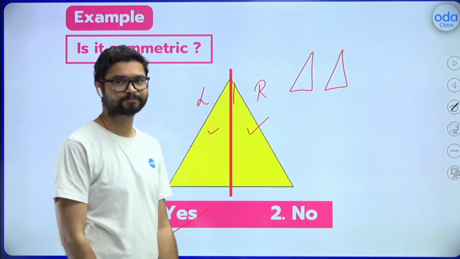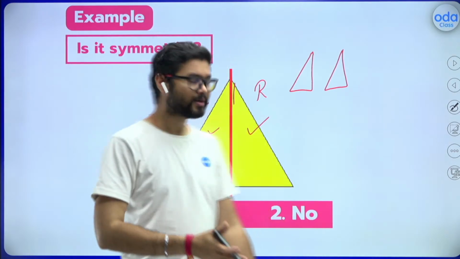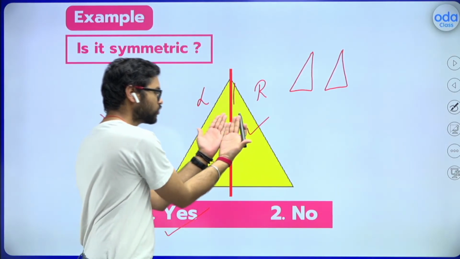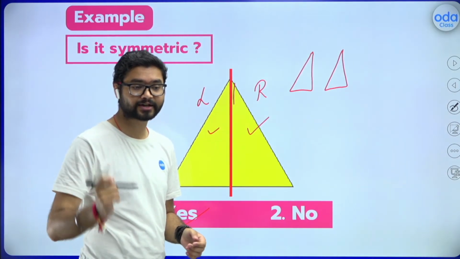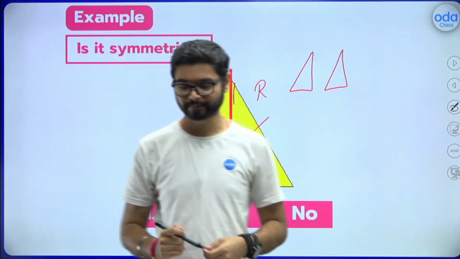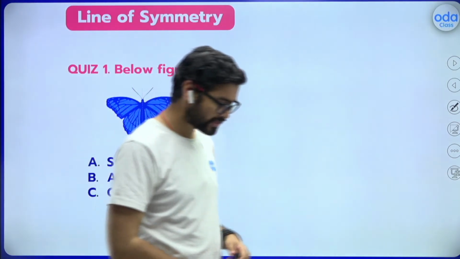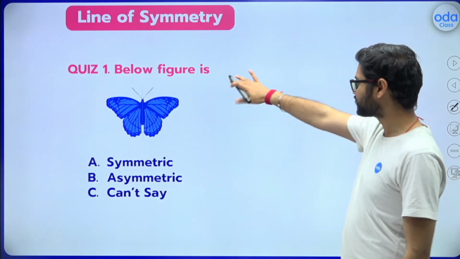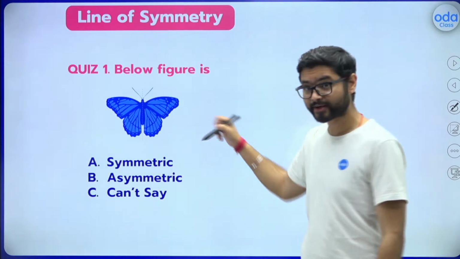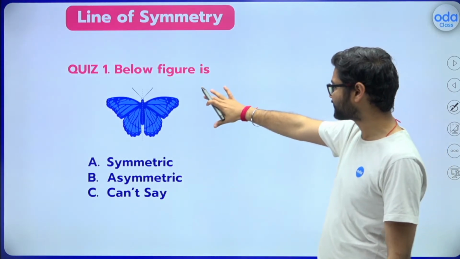That is symmetry. I'm telling you one more definition now. It's not only about dividing, but if you divide and try to cover one part with the help of the other part, and they cover each other, that is also symmetry. I'll give you a quiz and you will be able to understand this in a better way. Below figure, we have a butterfly over here. I told you a butterfly would come to teach us again. So here she is once again.